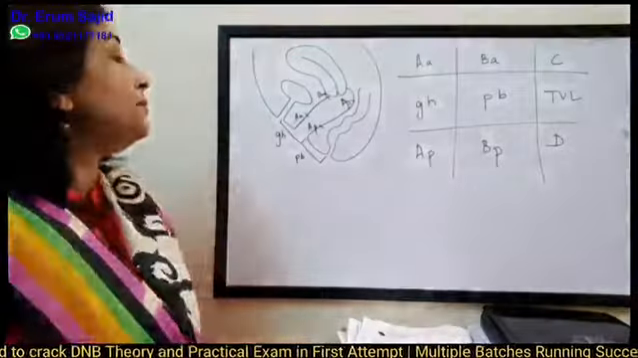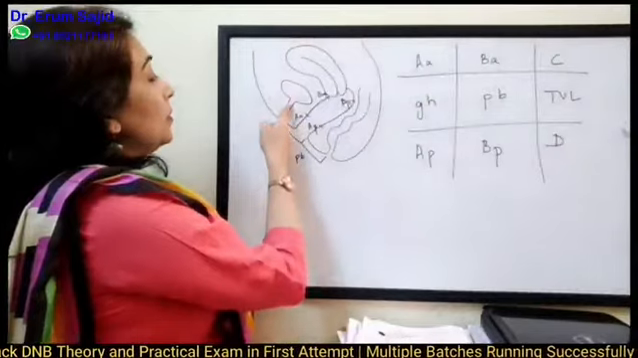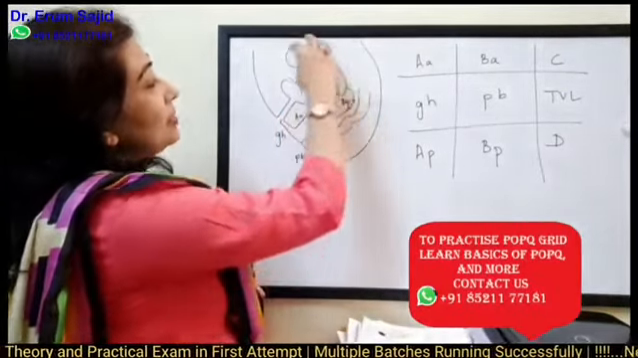So let me start. See, this is a basic diagram in which you can see this is the ureter, you have the urethra, you have the bladder, you have the vagina out here, and this is the uterus.